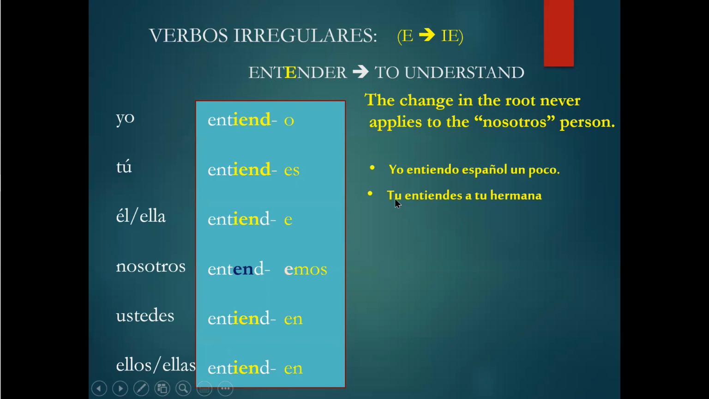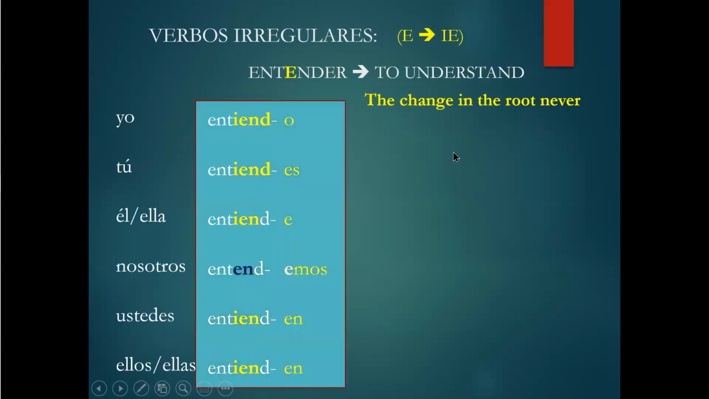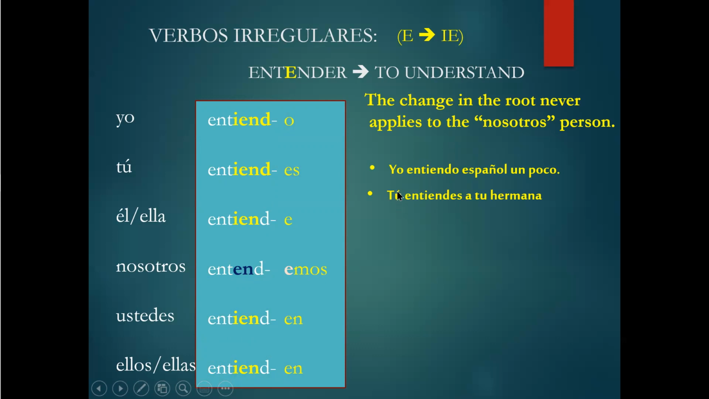You, oh, we forgot here to put the accent. Let me see if I can fix it quick. I don't like to give you an error. That's why I always go back here. So now we're trying to fix that. Remember, that's important because in the exam, it might give you wrong if you don't put that stress there. Tú entiendes a tu hermana, so you understand your sister.